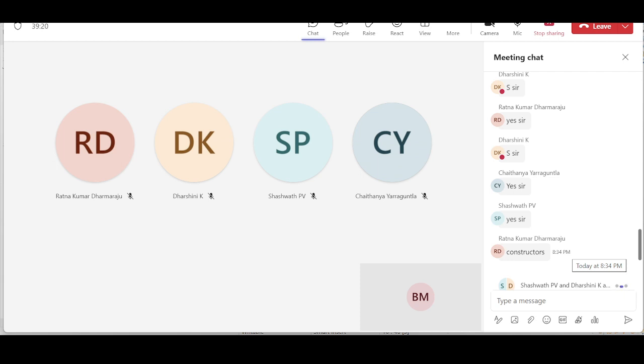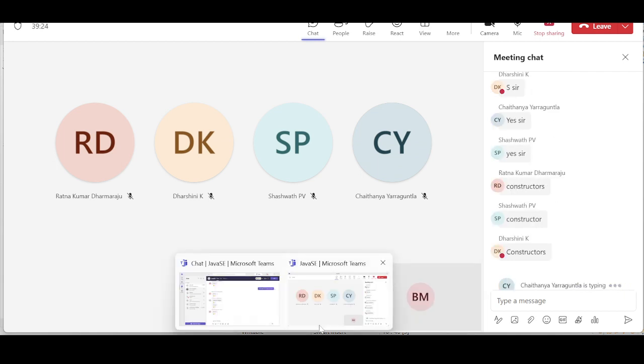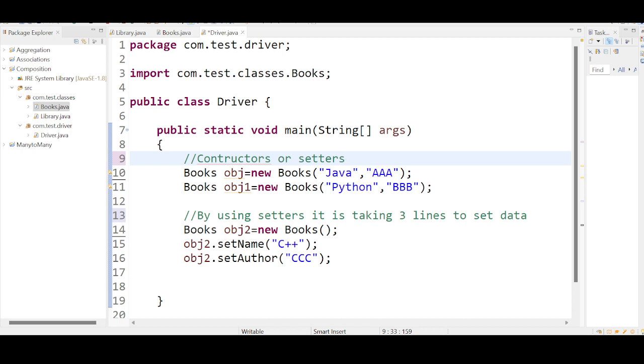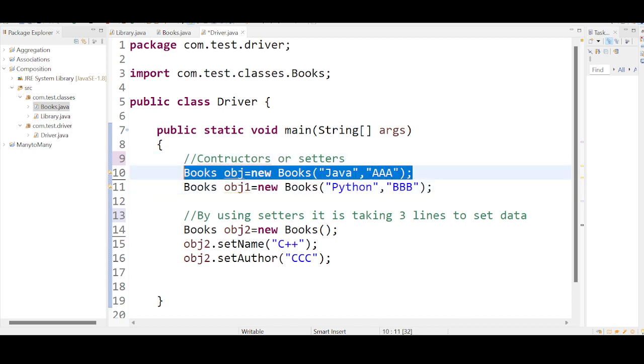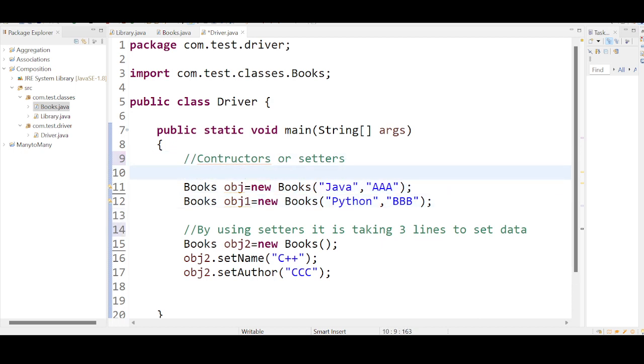Okay, Ratnakumar, good. Constructors. But let me tell you one thing. Both have their own advantages. You people are right, completely right. I agree with that. Constructors are always better because with 1 line we are able to set data. Again, think about it another way. You cannot mess up with the order with the constructor.